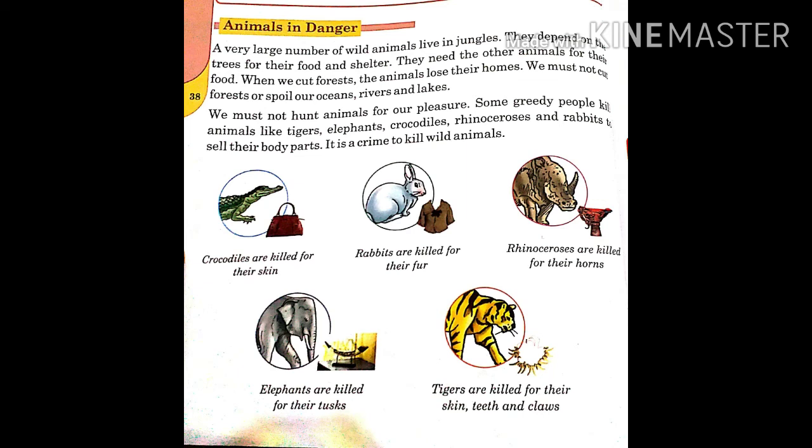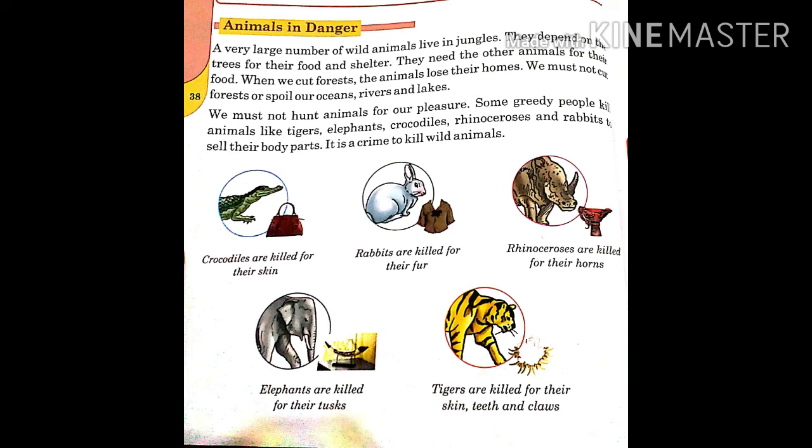Animals in danger. A very large number of wild animals live in jungles. They depend on the trees for their food and shelter. They need the other animals for their food. When we cut forests, the animals lose their homes. We must not cut forests or spoil our oceans, rivers, and lakes. We must not hunt animals for our pleasure.